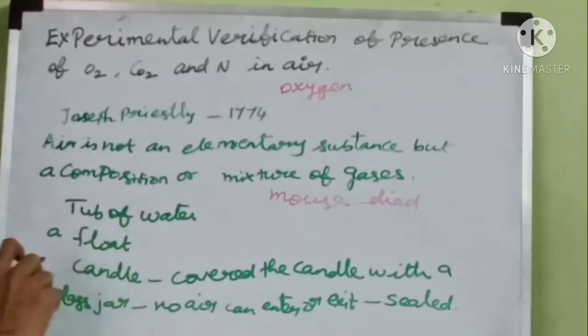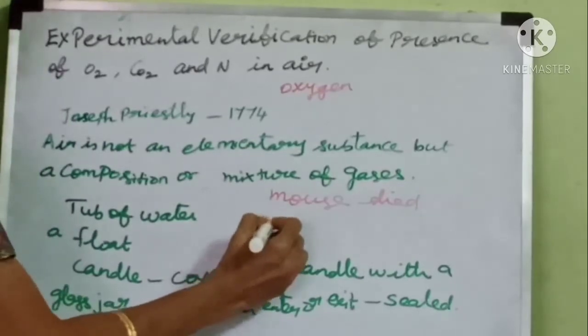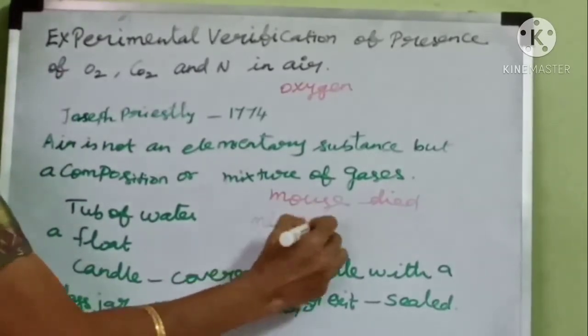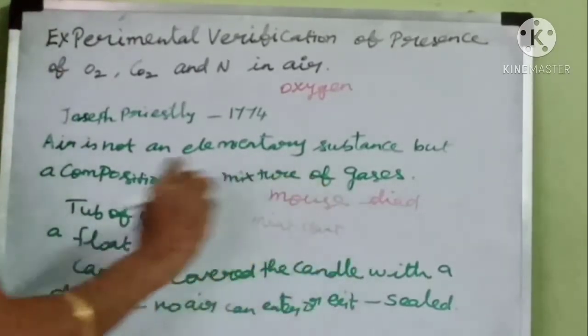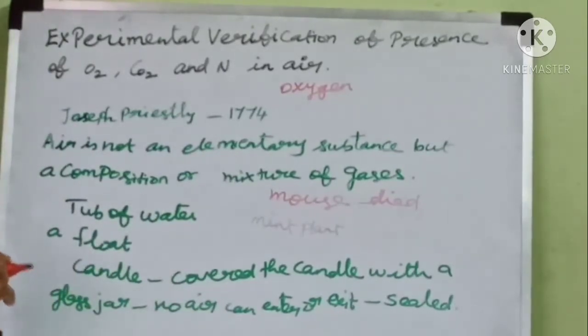Now in the next step, what did he do? He gently lifted the jar and placed a mint plant. When the jar is deep inside the water, it will not allow any outside air.